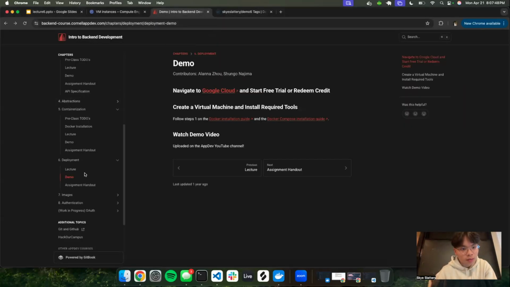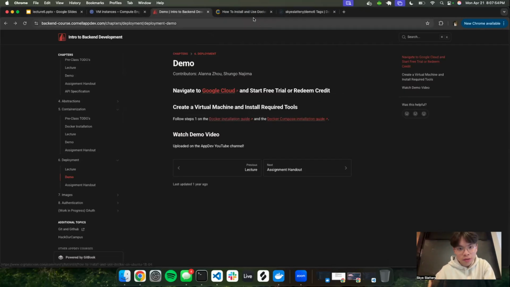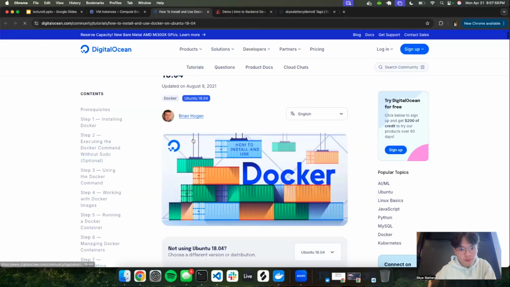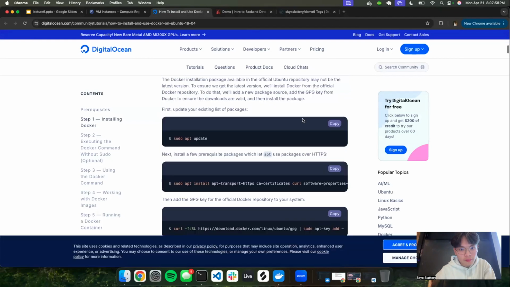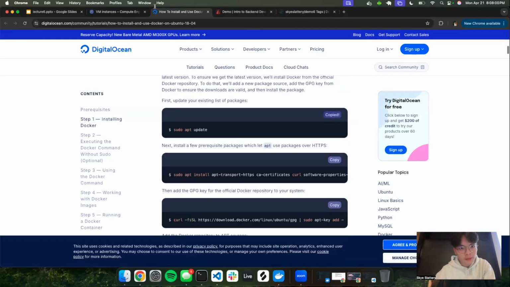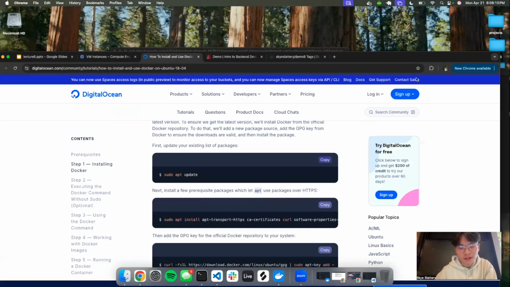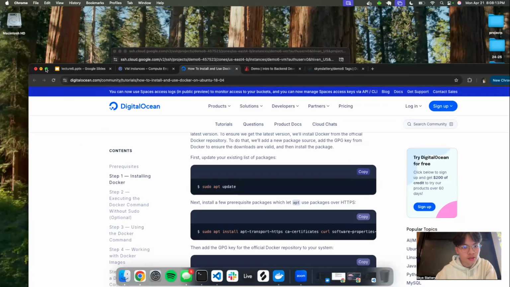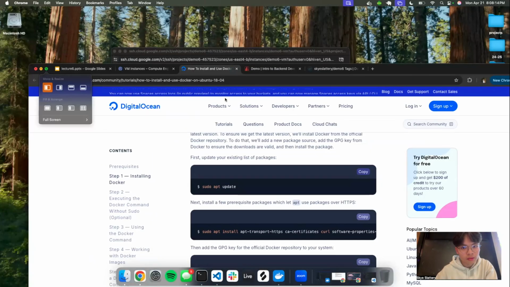We go to our demo page here. We actually have all the links here, which is really handy. The Docker installation guide is here, and the Docker Compose installation guide is right here. Let's open that up. Essentially what we're going to be doing is copying these commands. So first we update our, where is the SSH? Is it hidden behind? Oh, it is. Let me just move this. Maybe this works.